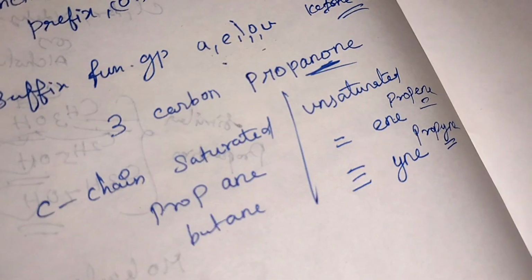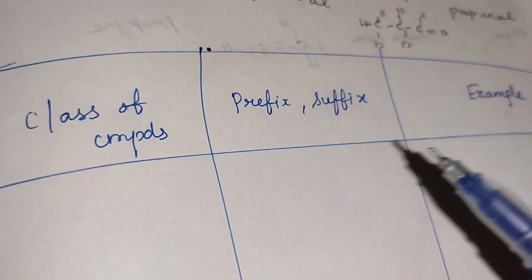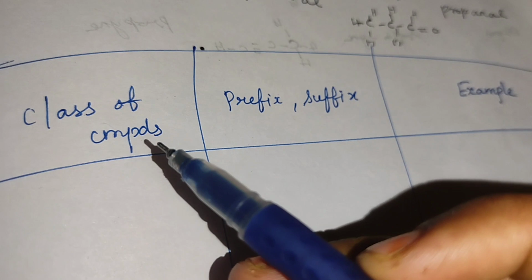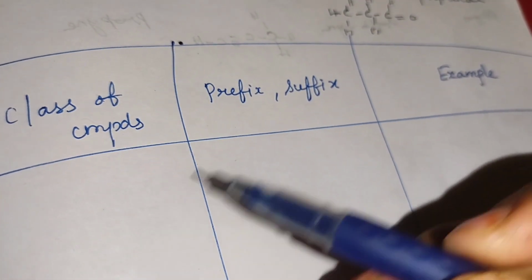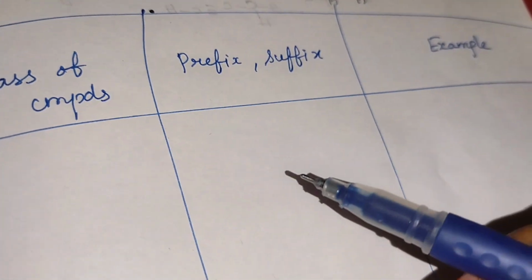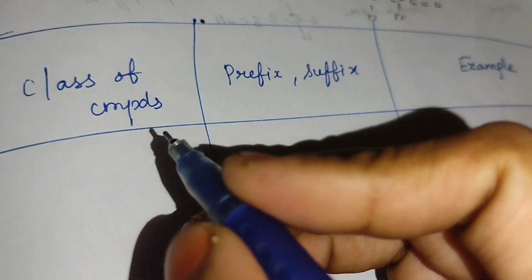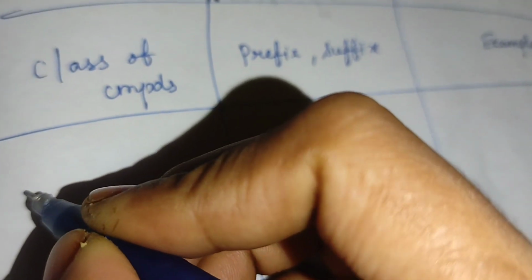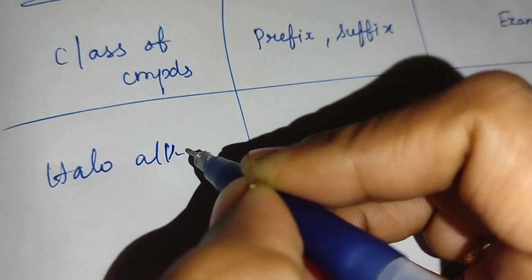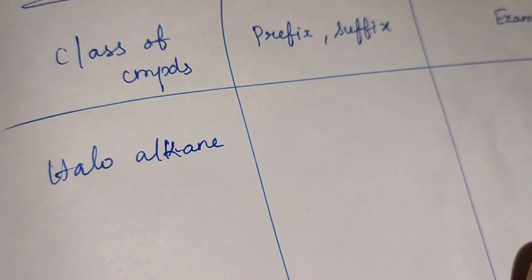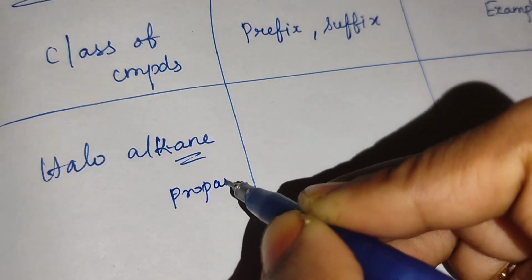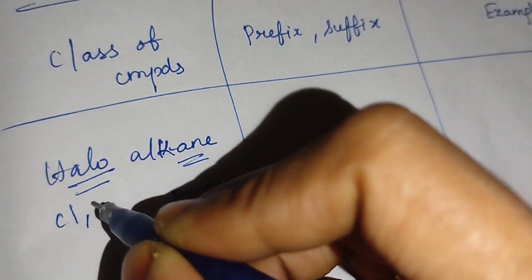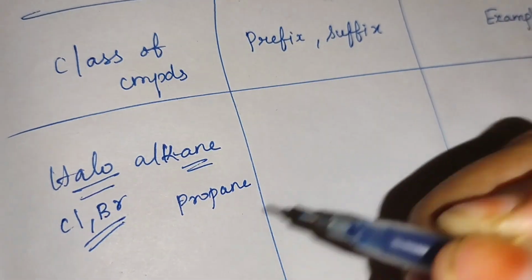Okay. Now some of the examples we are going to see here. Class of compounds means which group is attached, alcohol group or aldehyde group or ketone group, like that. Prefix or suffix, what the name will come, and an example we are going to see. Now haloalkanes we are going to take. What is meant by haloalkane? Alkane means it will end like propane, butane, like that. Halo group means it may be chlorine or bromine. Halogen groups will be present.